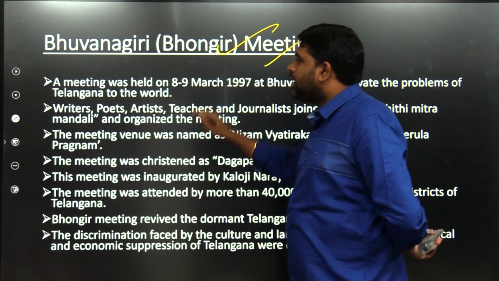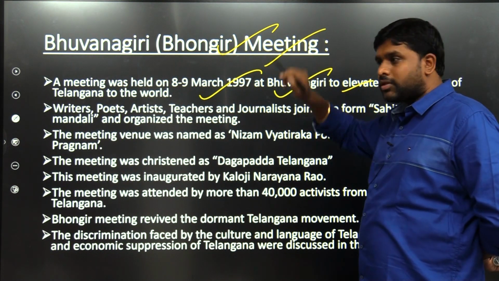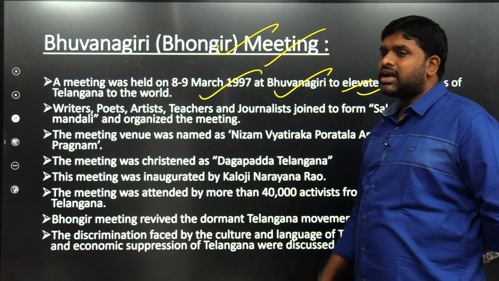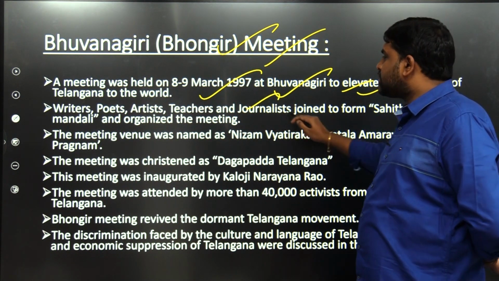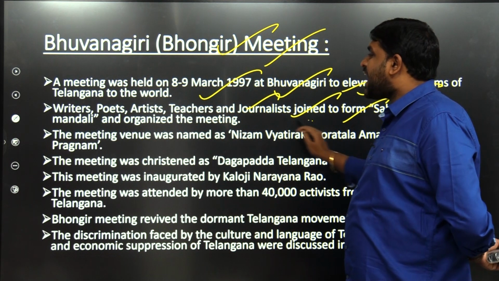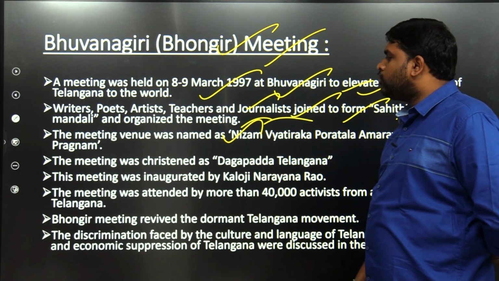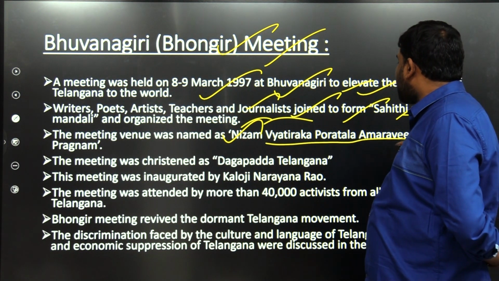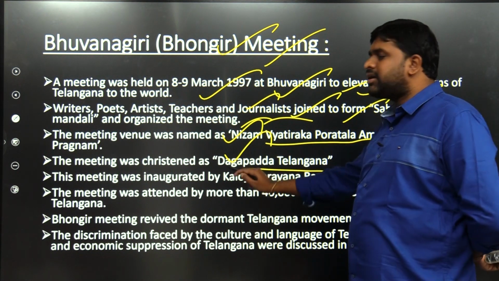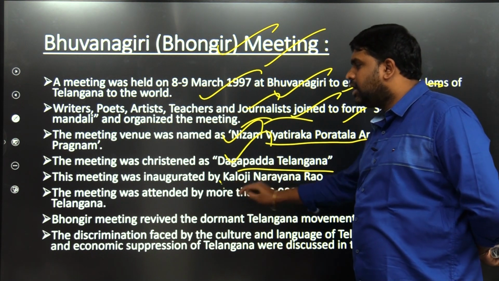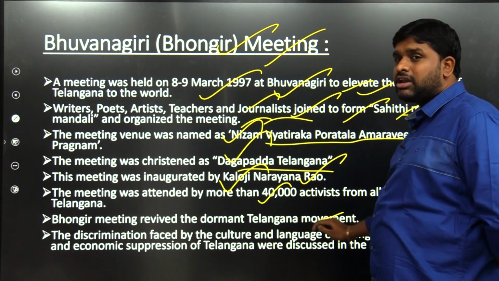Bhuvanagiri meeting. A meeting was held on 9th March 1997 at Bhuvanagiri to elevate the problems of Telangana to the world. Writers, poets, artists, teachers and journalists joined to form Sahiti Mitra Mandali and organized the meeting. The venue was named Nizam Vetireka Poratala Amaravirula Pranganam. The meeting was christened Dagapadda Telangana, and was inaugurated by Kaloji Narayan Rao. It was attended by more than 40,000 people.